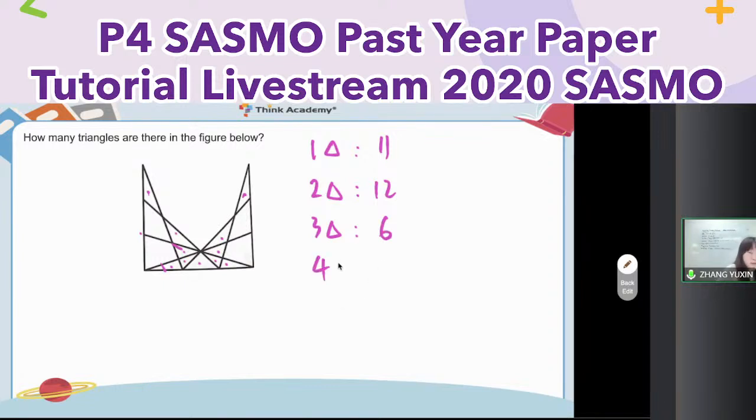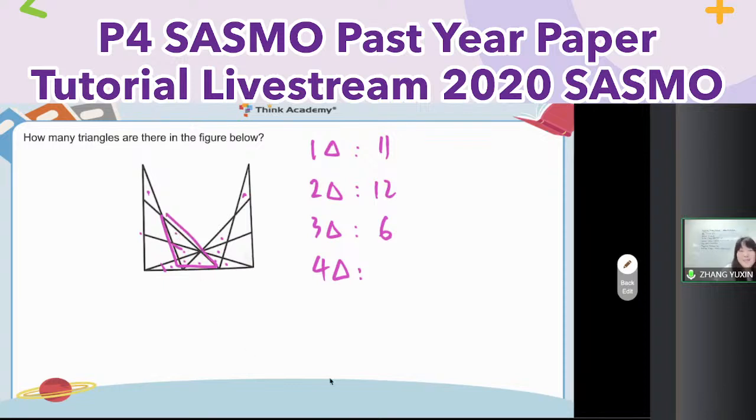How about 4 triangles? Anyone have 4 triangles? Which one 4? This one, right? Is it only one? No, right? Also 4 levels, right? 1, 2, 2 pairs. Any more? Any more?